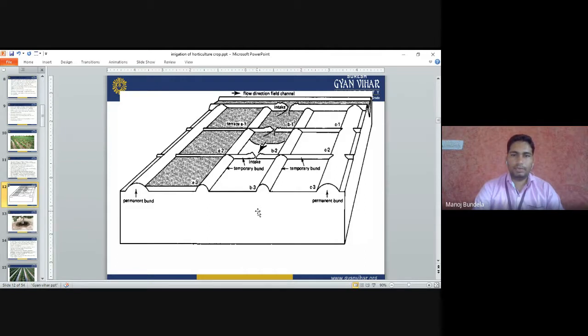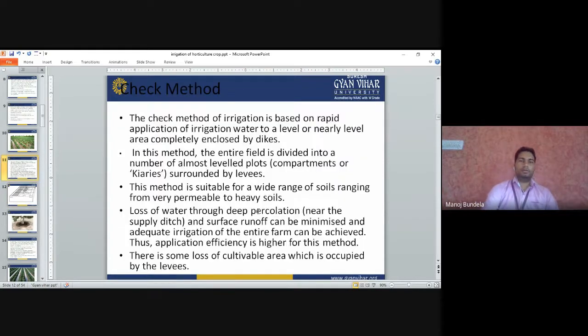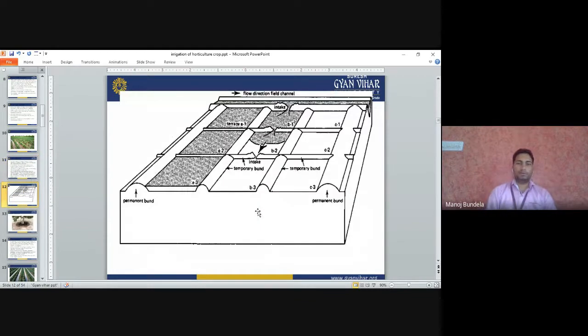So you can see in the diagram how we can apply the water in this method, how we can divide the complete field into the plots, and then we will apply the water. So this method normally is used in rice fields, and in vegetable crops also we will use this method.